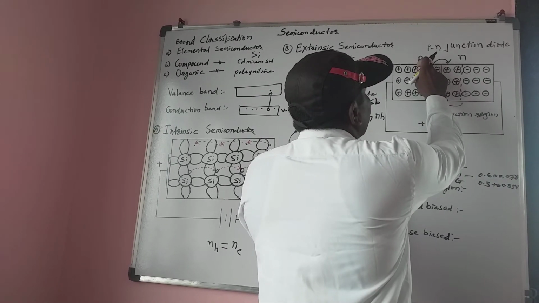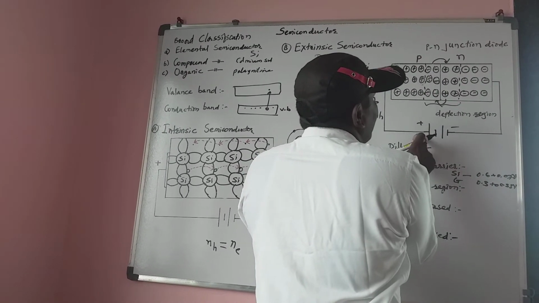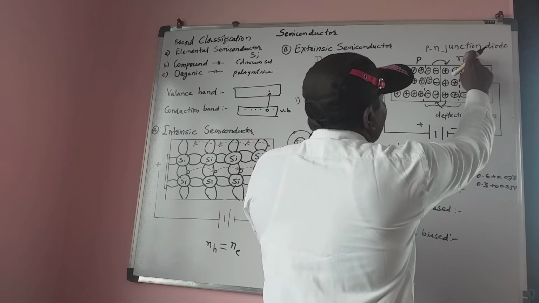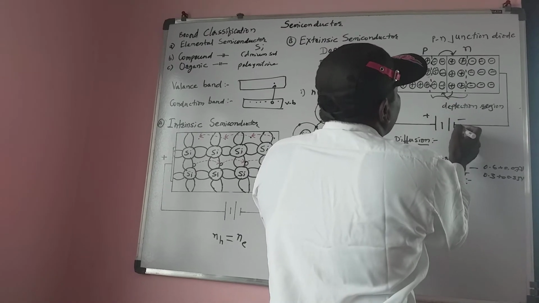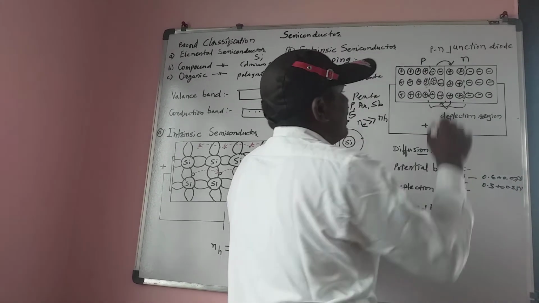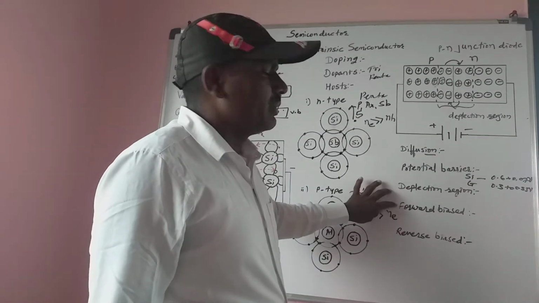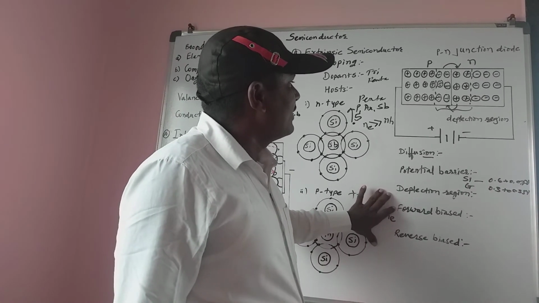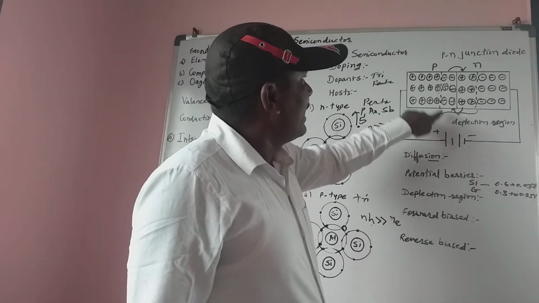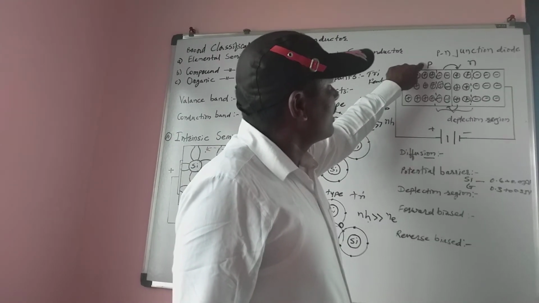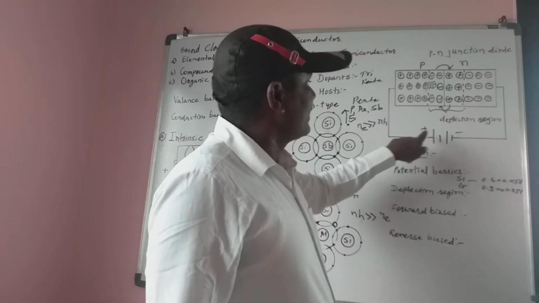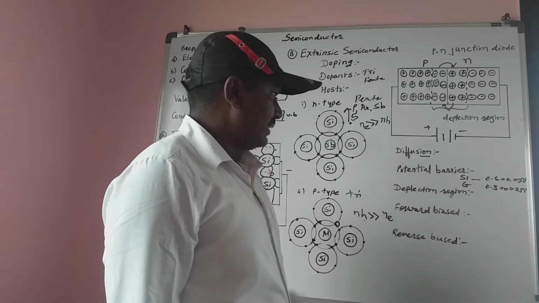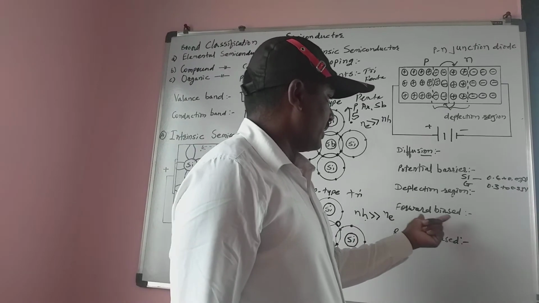When the p-type material is connected to the positive power supply and the n terminal is connected to the negative power supply, this connection is called forward bias. The positive of the power supply is connected to the p terminal of the diode, and the n terminal to the n terminal of the diode.